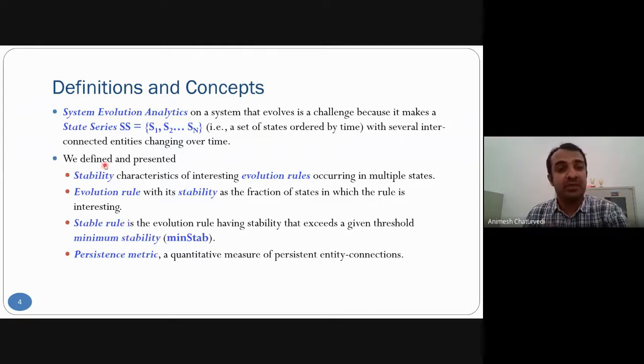For that we proposed stability as the measure for evolution rules, and that stability is the fraction of the states in which that rule is interesting. Stable rules are basically a kind of evolution rule having stability greater than min stab. Then persistent matrix is quantified as the measure of persistent entity connection.